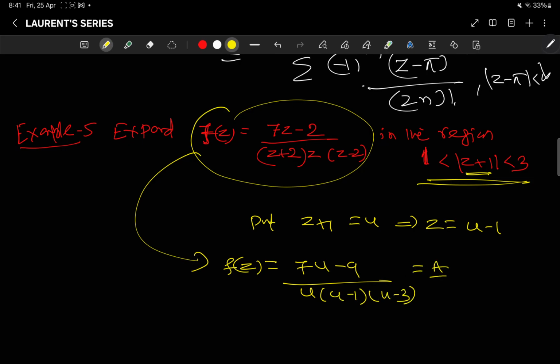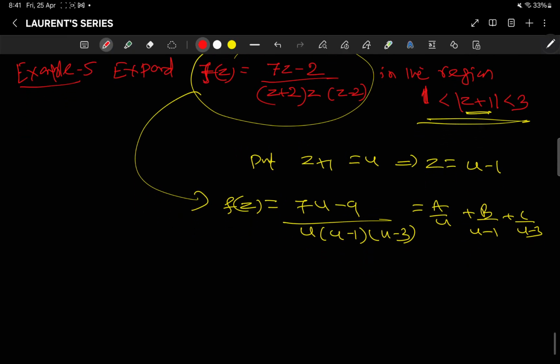So this is a by u, partial fractions, plus b by (u minus 1) plus c by (u minus 3). If you solve it, the value of a will be minus 3. It is minus 3 by u. The value of b is 1 by (u minus 1), and the value of c is 2 by (u minus 3).